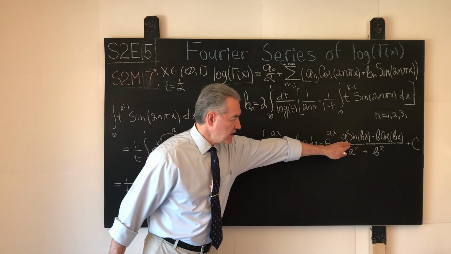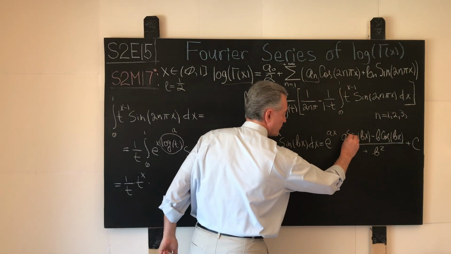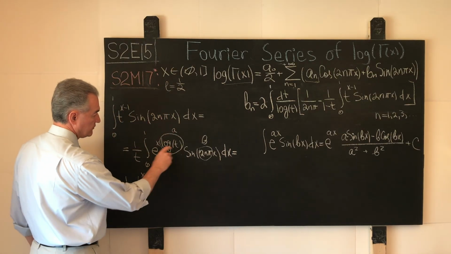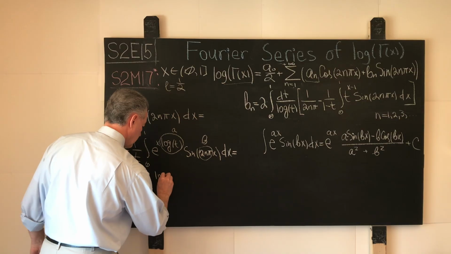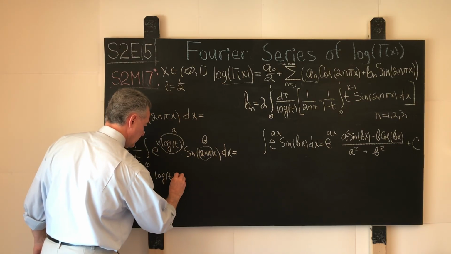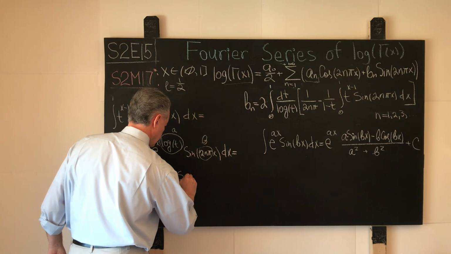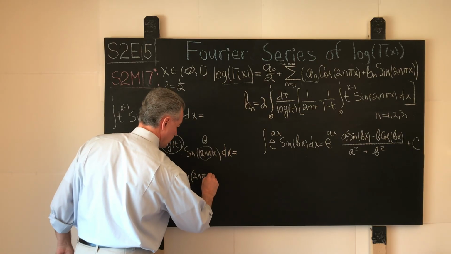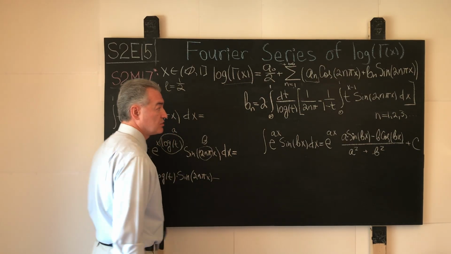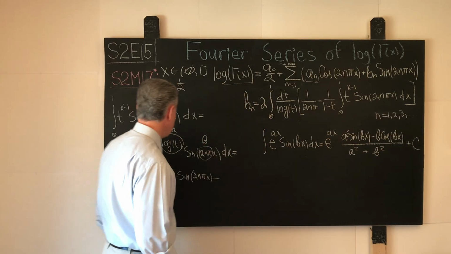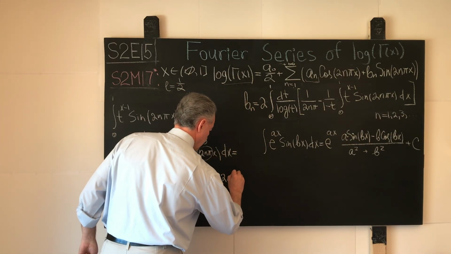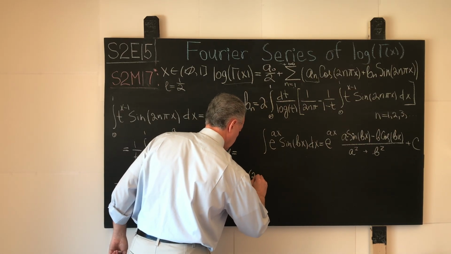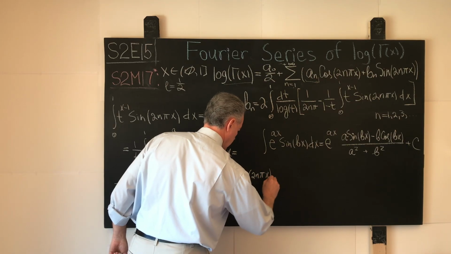Here we will have a times sine of bx, so we will have a in the numerator, logarithm of t times sine of 2n pi x, minus the value of b, which is 2n pi, times cosine of 2n pi x.